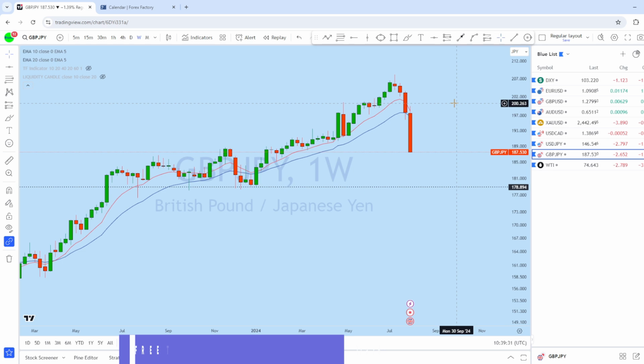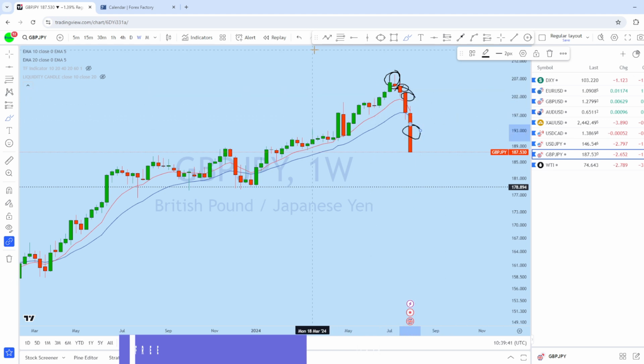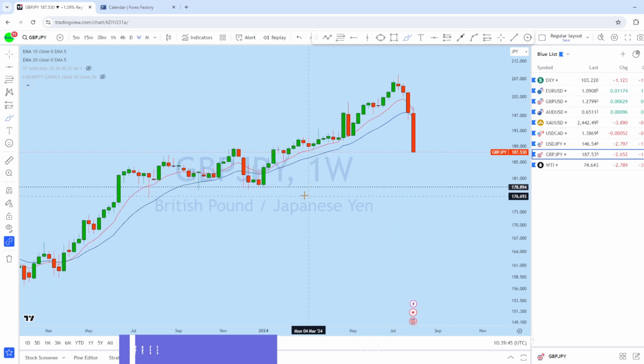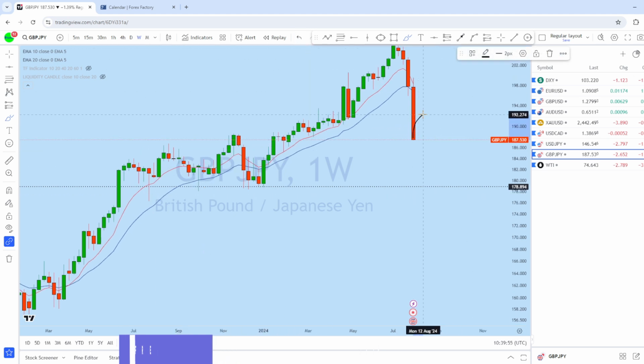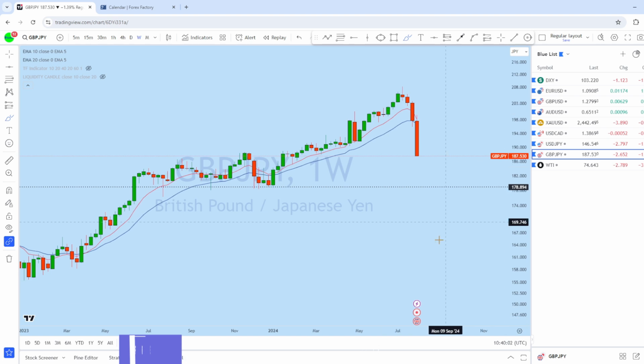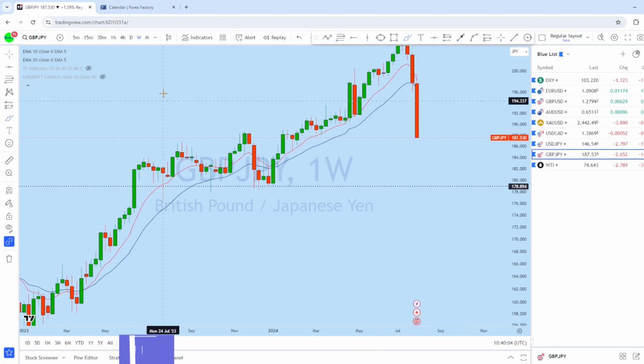Now dropping down to the weekly chart on GBP JPY, we can see that there is a narrow weekly doji, and every week the candles are becoming longer and bigger, which is a sign of stronger volume in this market, and the price is approaching this level. This is an order block, and below this level, as you can see, it's a very important support, and I think that GJ may continue to drop to this support level before it bounces back to the upside. So we still can expect GBP JPY to remain bearish.